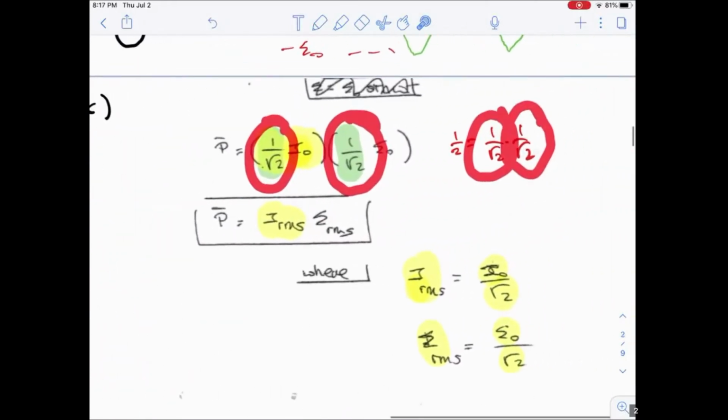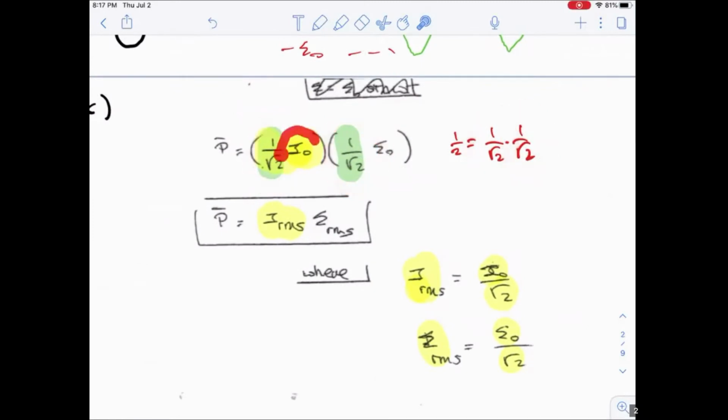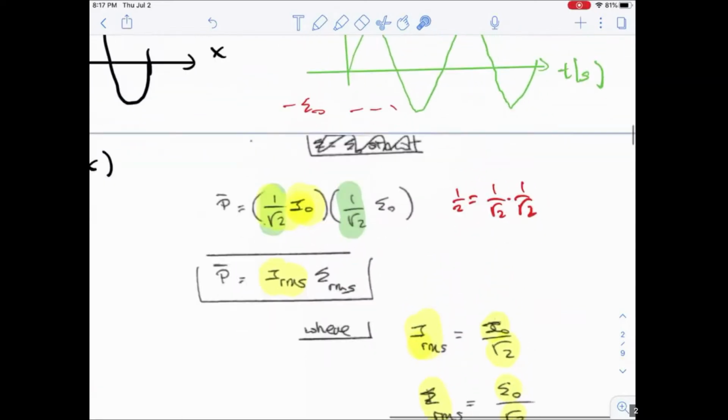And now what do you have? The maximum amplitude divided by the square root of 2 is known as the root mean square of the current, and the root mean square of the voltage. So you're not looking at the maximum current that you're paying for, you're looking at the non-zero average of the current that you're paying for. Do you get it?